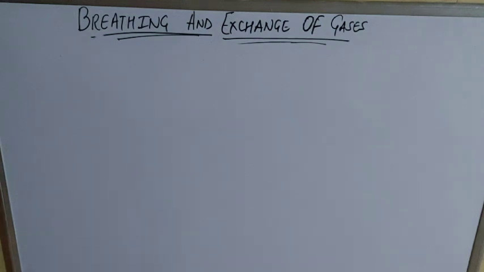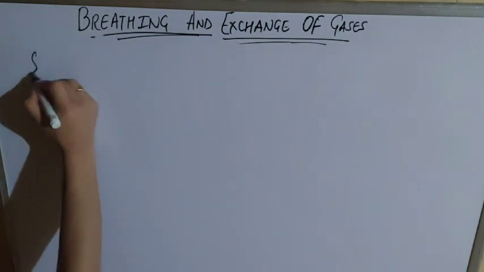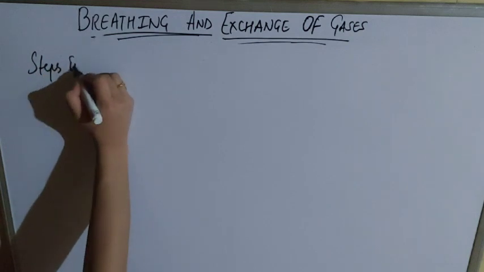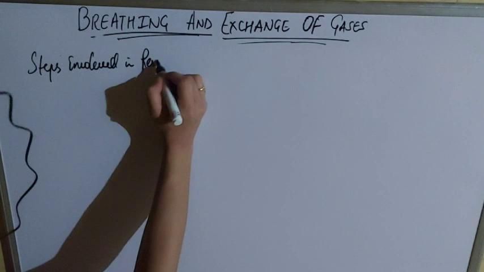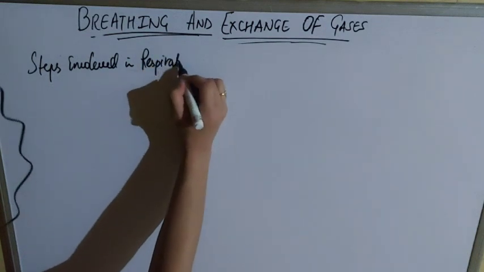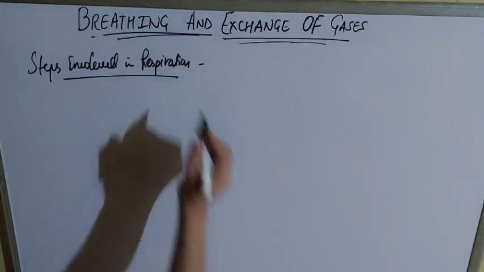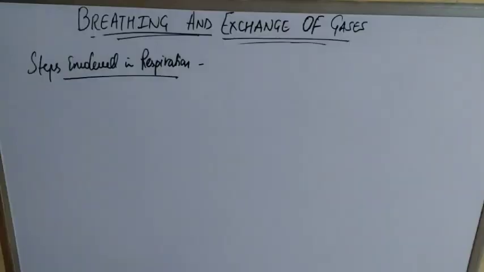Now you all know about respiration, breathing, and types of respiration. Let me tell you something: respiration involves some steps. What are the steps in respiration? There are some basic steps involved in respiration. How does it take place?